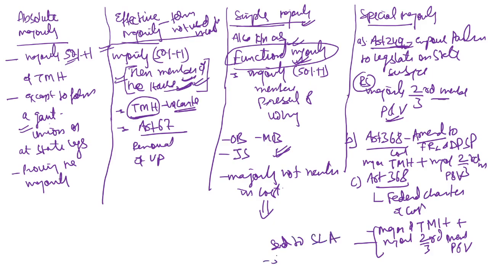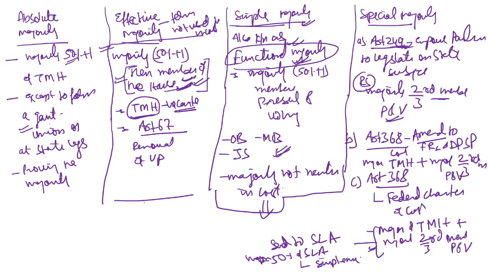So if more than 50% of the state legislatures ratify this bill with a simple majority, then it will be considered that the Constitution is amended, clear, with a federal character.